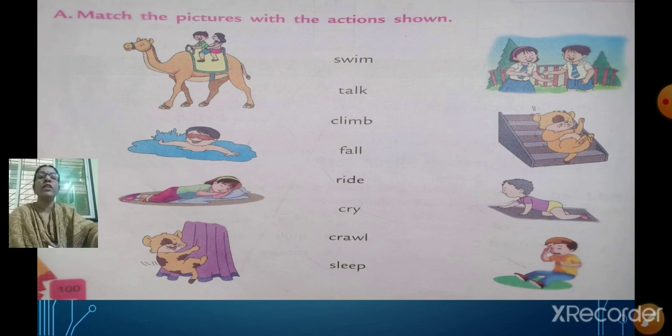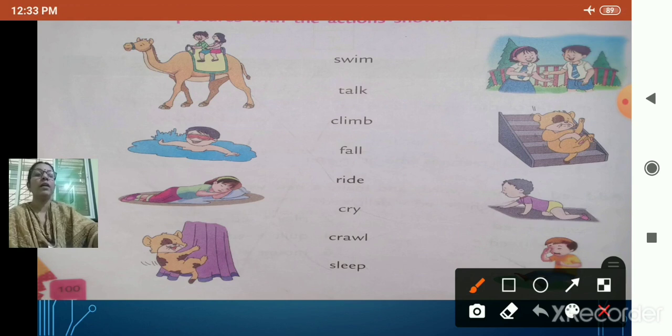Okay. Now next one is match the pictures with the actions shown. So these are the action words. You have to match this action word to the picture. So let us do. Now see here. See the first picture. Can you see? Now first you see these words. Swim, talk, climb, fall, ride, cry, crawl and sleep. What are these? These are the action words. You have to match this action word to the picture.